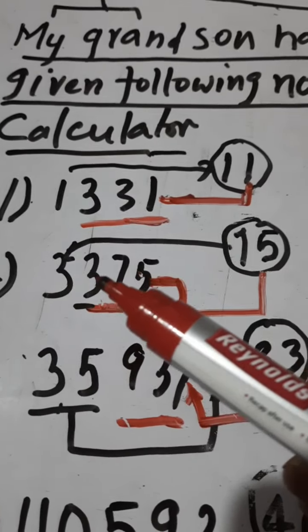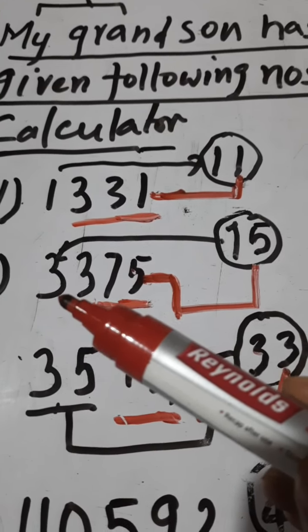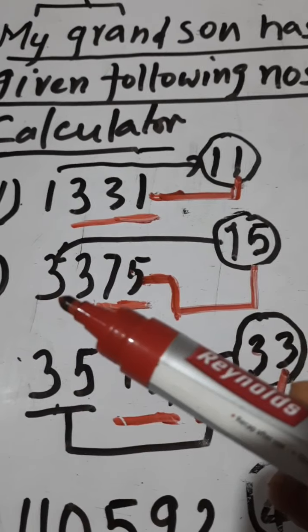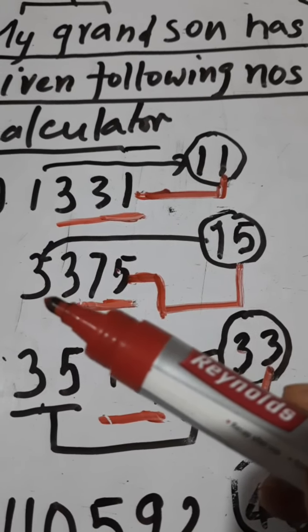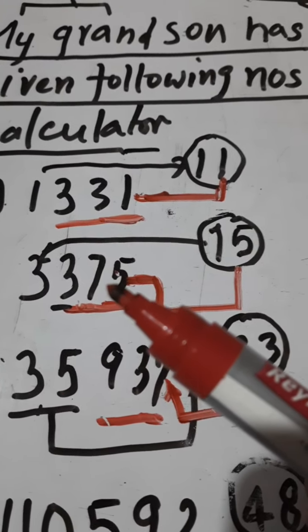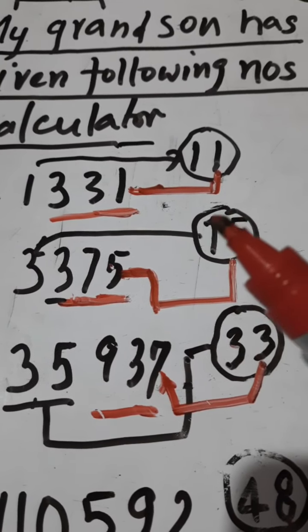Let us see the second number, 3375. It can have either 1 or 2. The cube of 1 is 1 and of 2 is 8. So 3 is less than 8, so this should have 1. And this is 5, so no ambiguity. This has to be 5. So this should be 15.